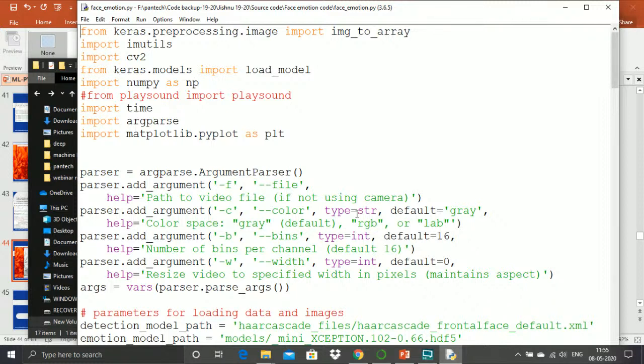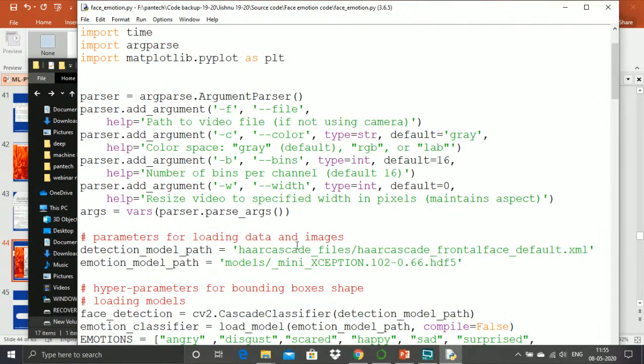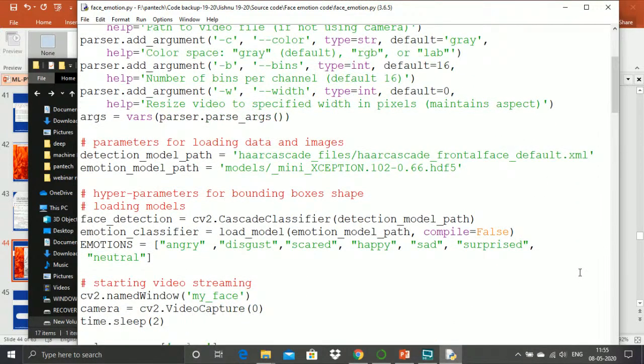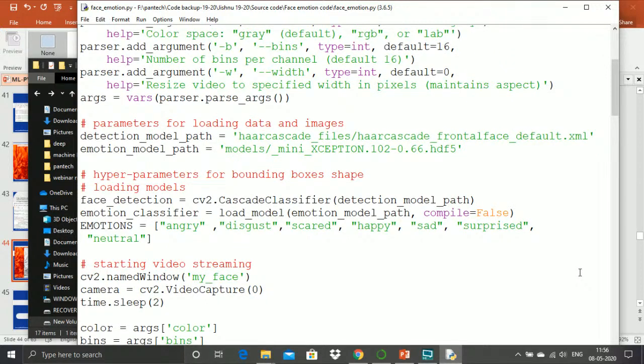These are the supporting models which we have already trained. Here I will be getting two files, one for detecting my face and another for detecting my expression within the face. The emotions we will be seeing are angry, disgust, scared, happy, sad, surprised and neutral. So I am enabling video capture.